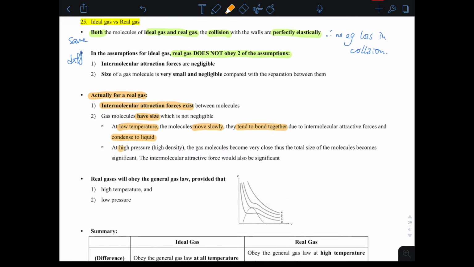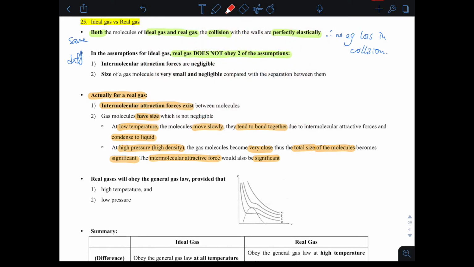Other than that, at high pressure and high density, that means the container is very, very small, the molecules will be very close to each other. Then the total size of the molecules becomes significant. And because they are very close to each other, their intermolecular attractive force will also be significant at the same time. That is why real gas is different from ideal gas.